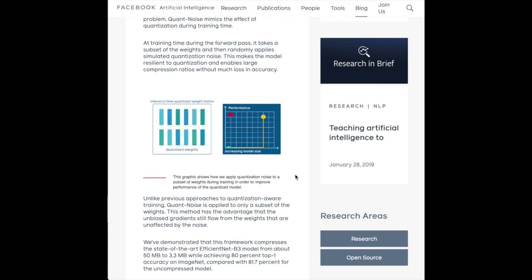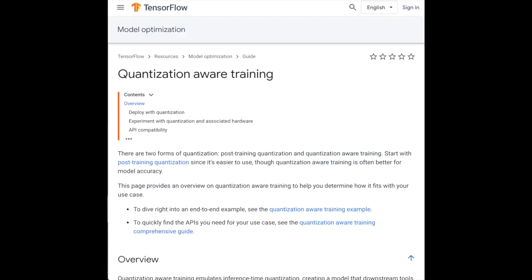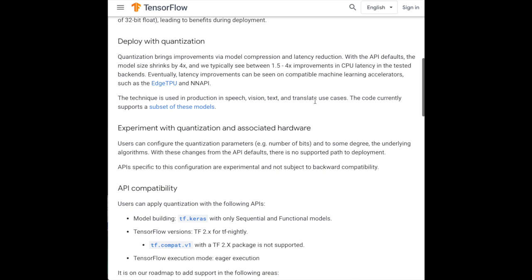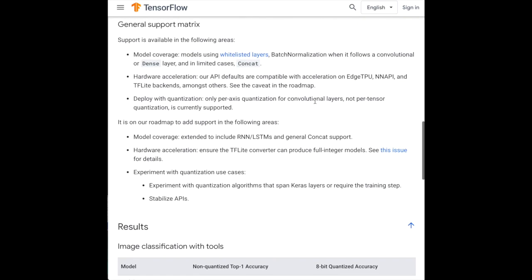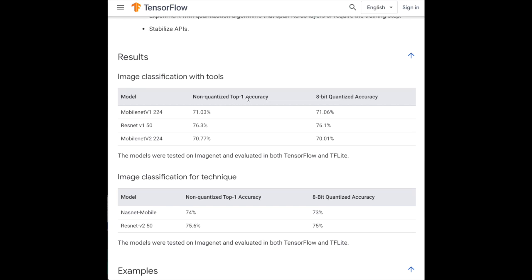But this idea of quant noise is instead of doing quantization-aware training on the entire weight set, you're going to do it on a random subset, such that the noise from the straight-through estimator going through the discretization doesn't cause too much instability during training and performance loss. So it's a really interesting new algorithm. More and more is being developed around quantization. It's implemented in PyTorch and TensorFlow. You can use it easily to get compressed models that don't lose too much performance.